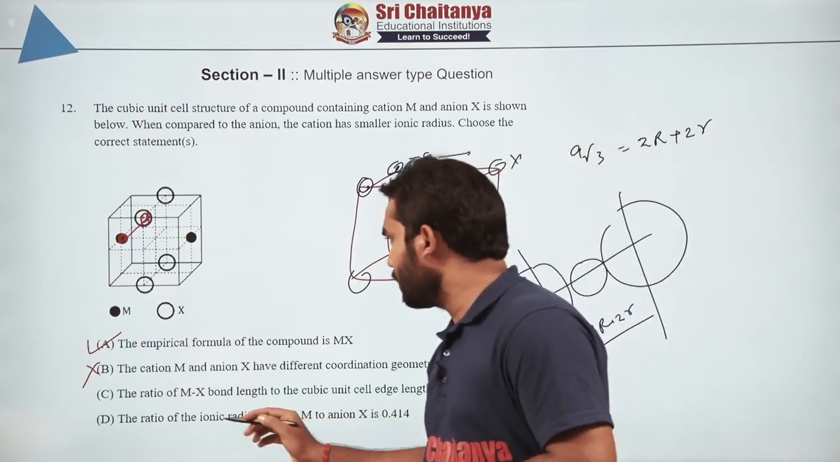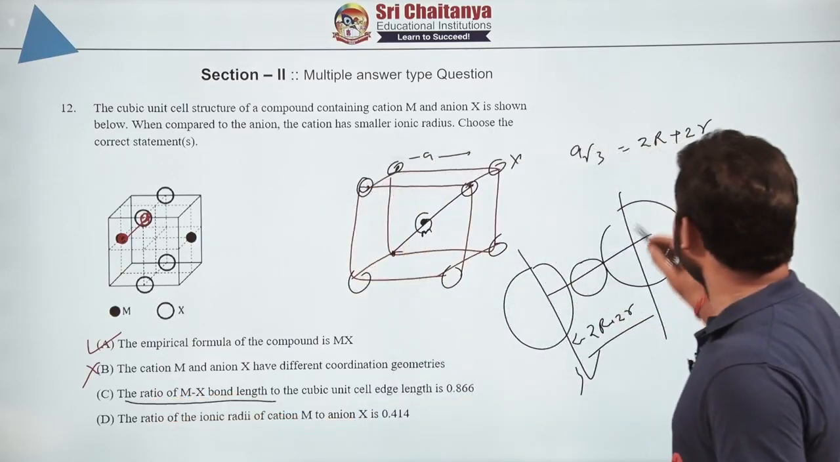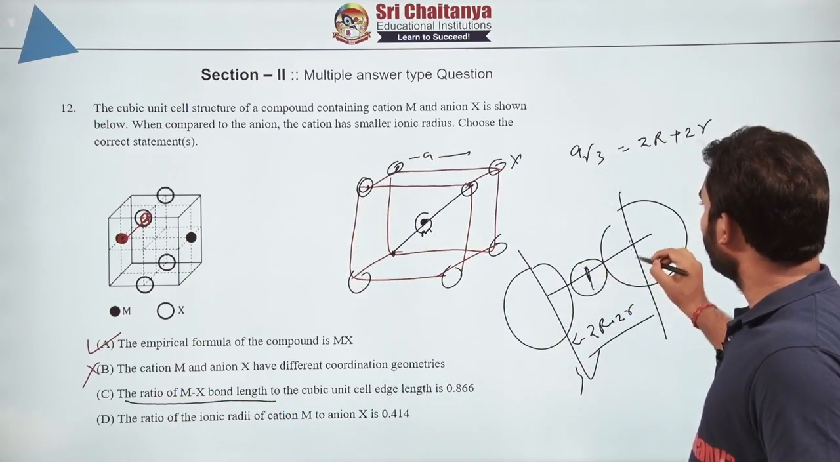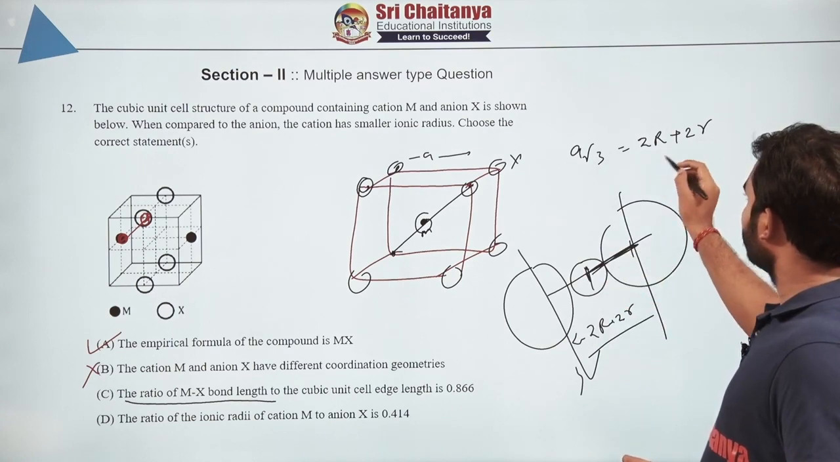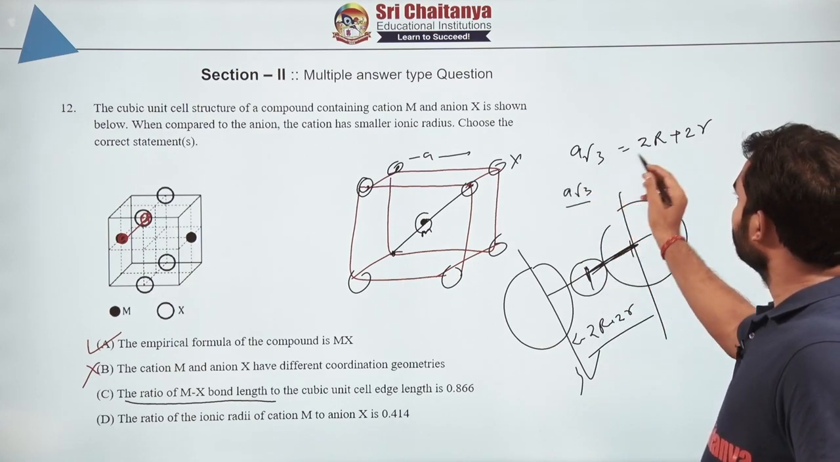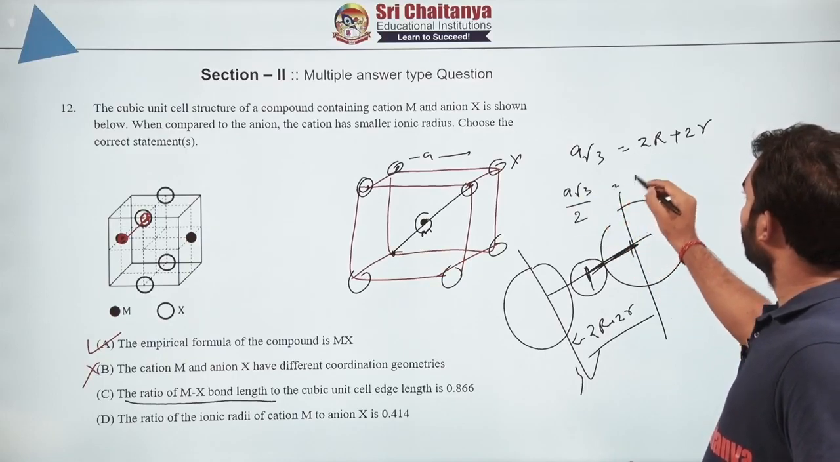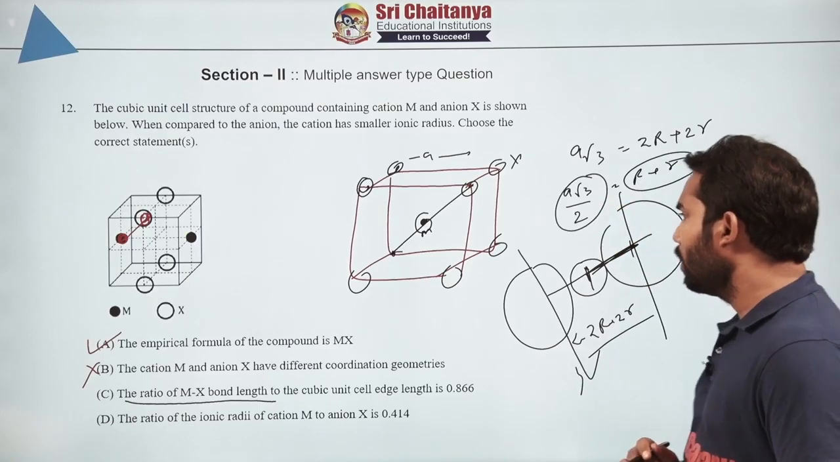Now what they are asking basically, the ratio of MX bond length. MX bond length means length from here to here. This is the bond length, right? That means capital R plus small r. So that will come as A root 3 by 2. So that will be the length. Now A root 3 by 2.